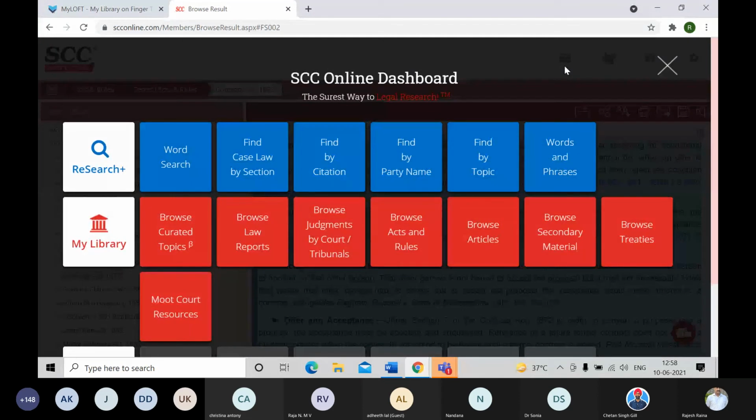So that is the browse acts and rules part.